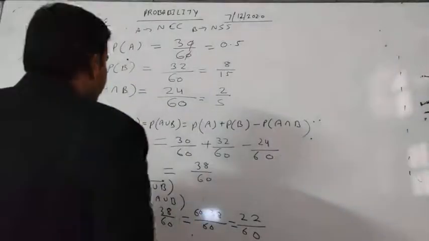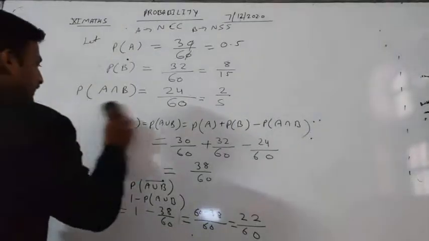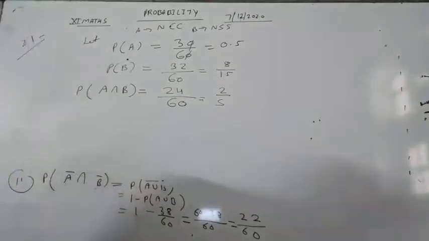Now our third part is the student has opted NSS but not NCC. We are erasing this part and here we will write the third part.